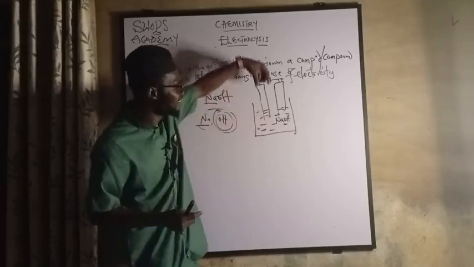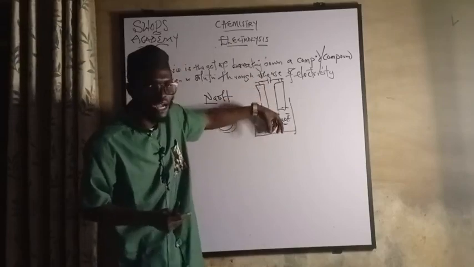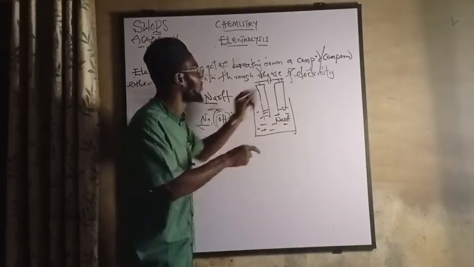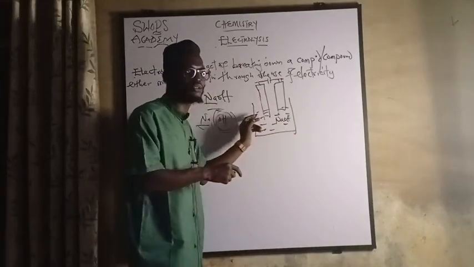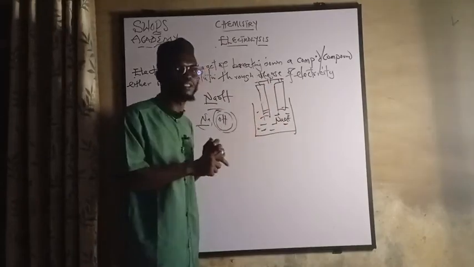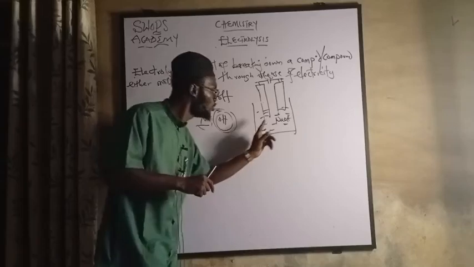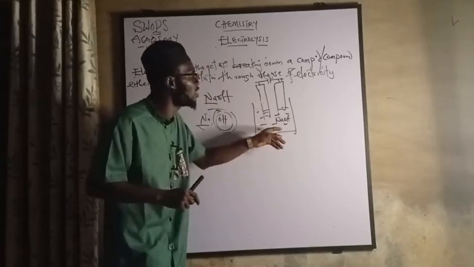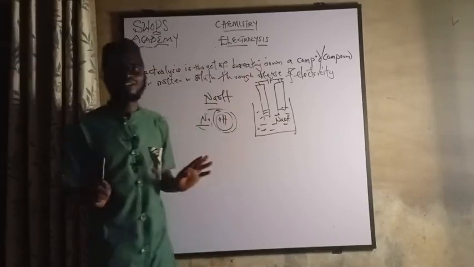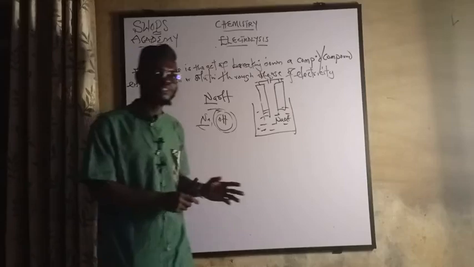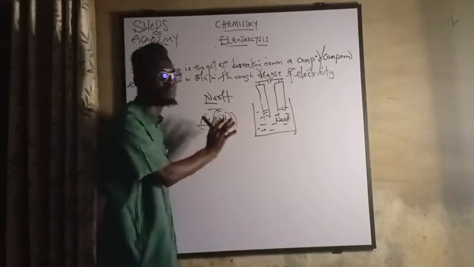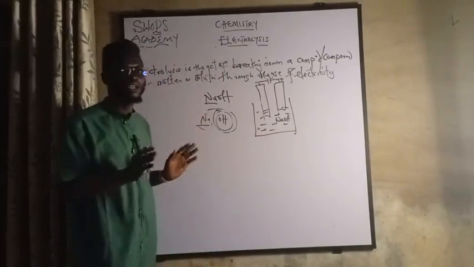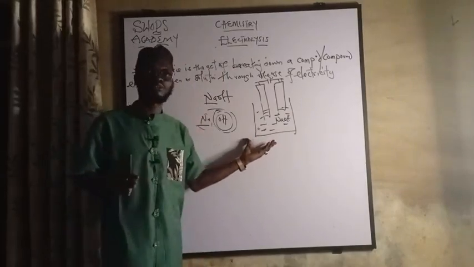When we insert them inside water containing the compound we want to break, and we pass wire to both electrodes and connect a battery to it, it will dissociate and break this down. The process of breaking this down is what we know as electrolysis. Inshallah, in the next video we are going to talk more, but this is the practical explanation on how you can understand electrolysis. This is the practical form of it.